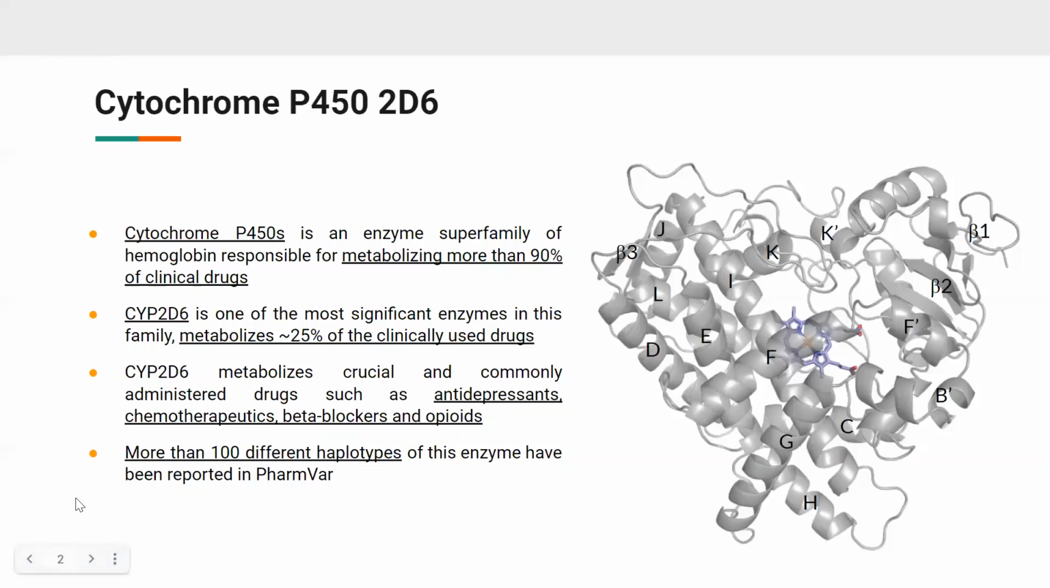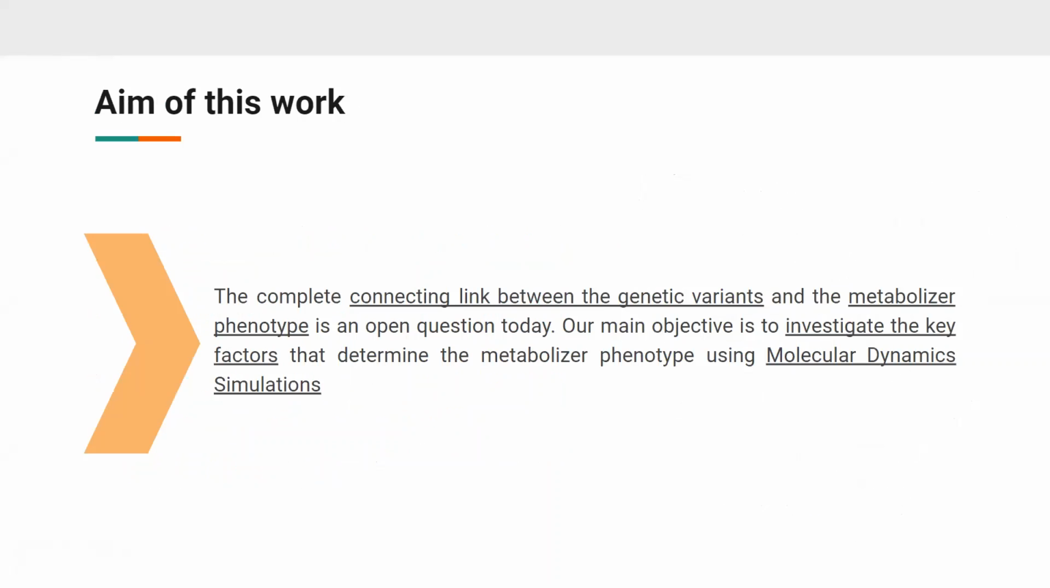As you may already know, CYP2D6 is one of the most significant enzymes in the Cytochrome P450 enzyme superfamily that plays a fundamental role in the metabolism of many clinically important drugs, such as antidepressants, chemotherapeutics, beta blockers, and opioids. At present, more than 100 haplotypes of the drug metabolizing enzyme CYP2D6 have been reported in PharmVar, resulting in wide inter-individual variability in drug metabolism activity and changes of the drug plasma concentration. The complete connecting link between the genetic variants and the metabolizer phenotype is still an open and challenging question.